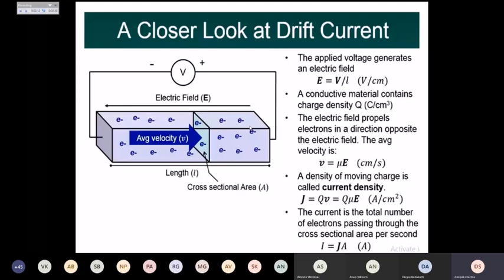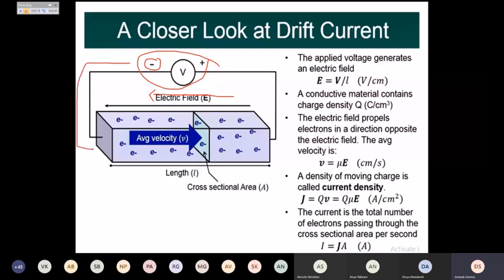So here we are able to see voltage supply, and because of this voltage supply, some electric field is generated in this direction, and the negative polarity of the voltage source, it will just try to repel the electrons in the opposite direction.